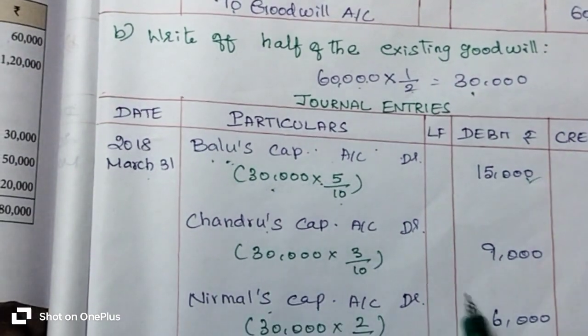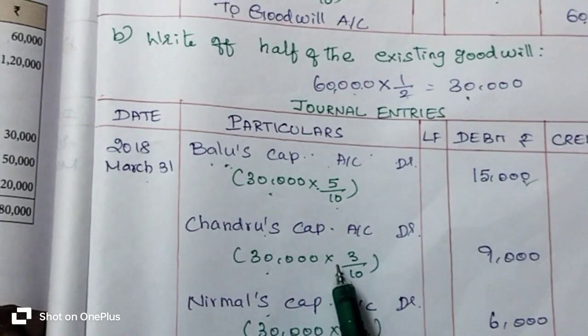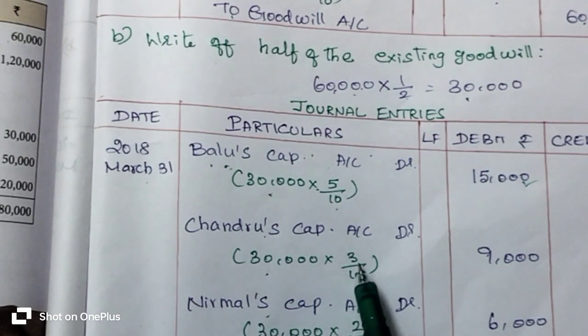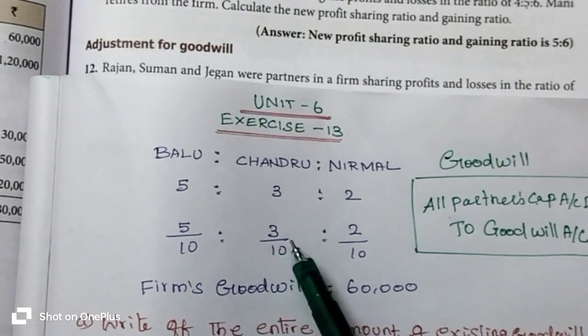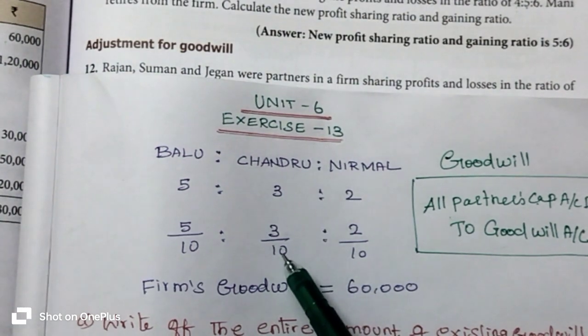Then the half of the goodwill value, 30,000 rupees, is going to be calculated with Chandru's gaining ratio. Gaining ratio is not given in the question, so we have to assume Chandru's old profit sharing ratio as the gaining ratio. Chandru's gaining ratio is 3 by 10.